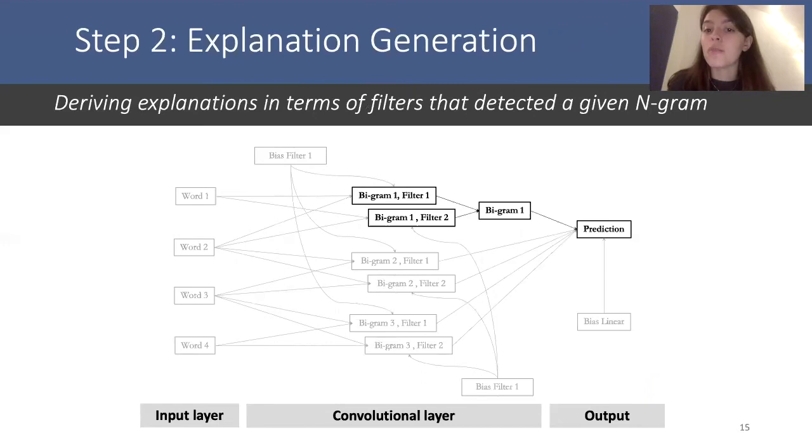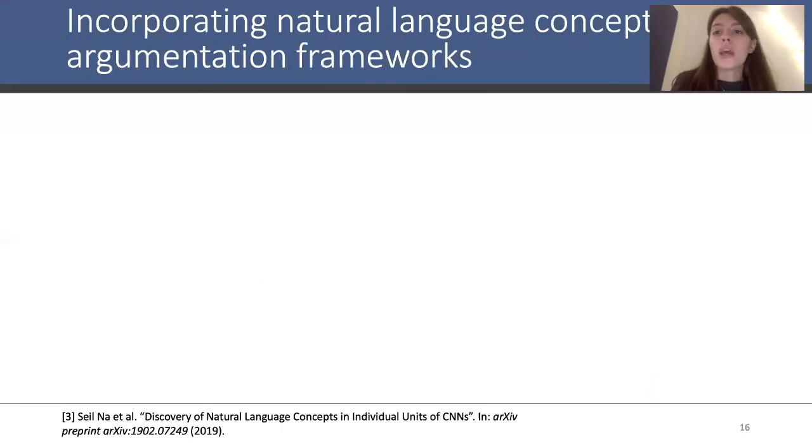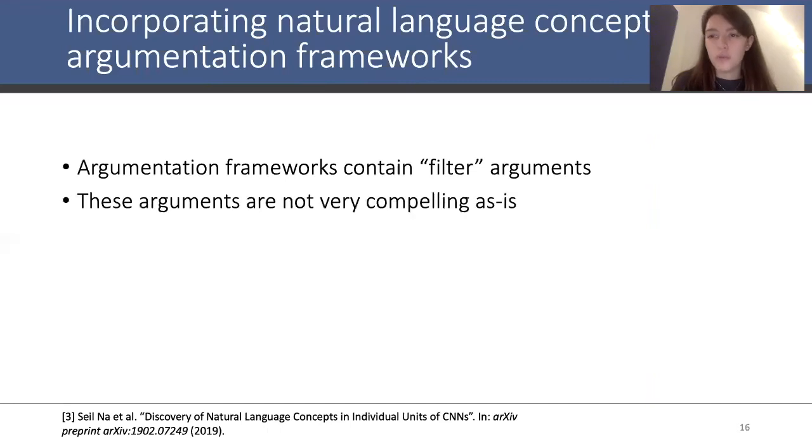Similarly, we might want to have an explanation of the final prediction in terms of an n-gram, but then decompose this n-gram into the different filters that detected it. Now, I've been talking about filters and filter arguments inside this argumentation framework. For most people, this is not a very compelling concept, especially to people who have no prior knowledge about neural networks.